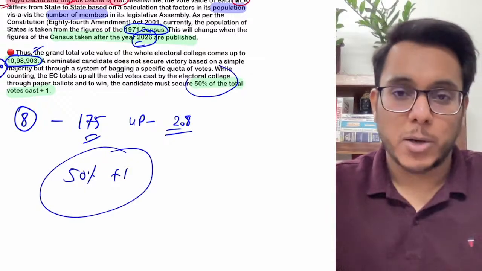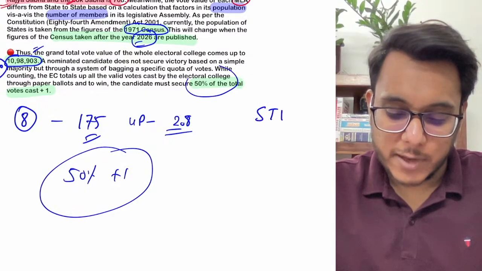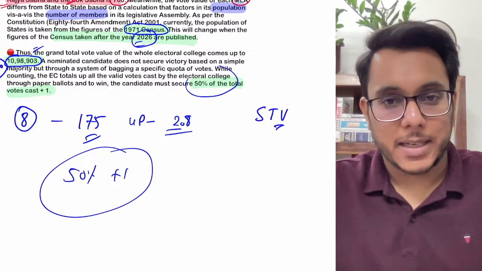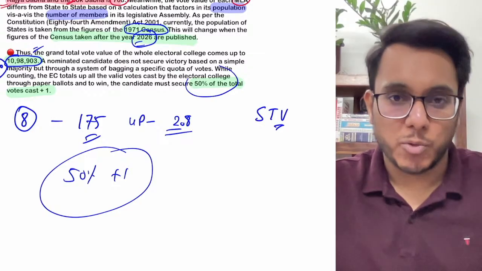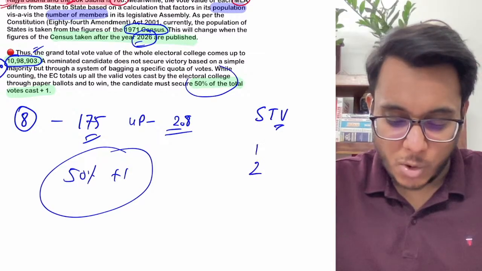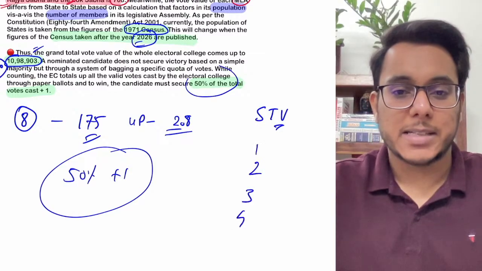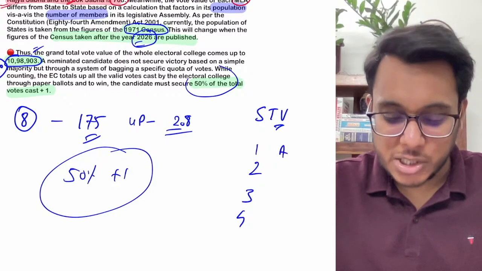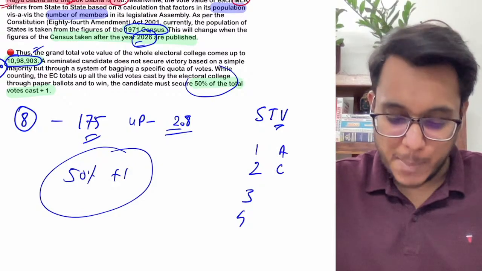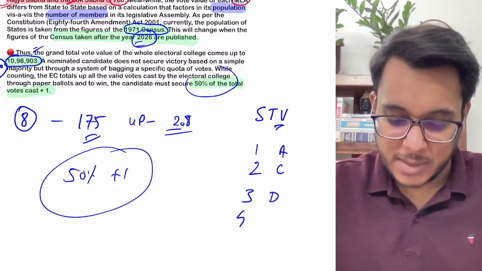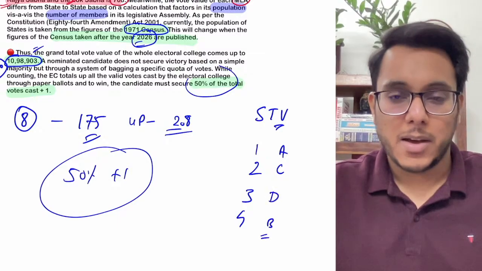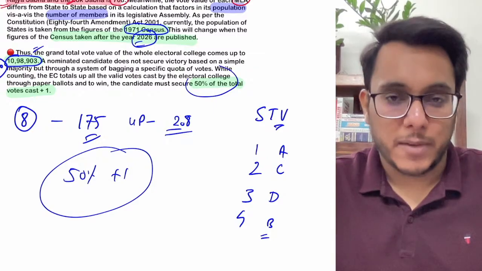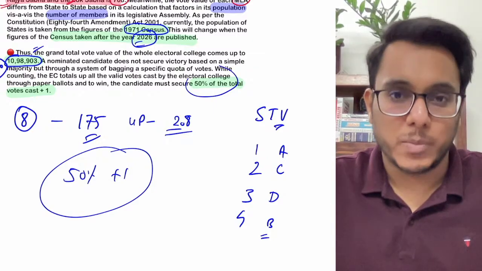Now guys, in the president's election we follow the single transferable voting system. In the single transferable voting system, every elector, that is the MP and the MLA, when they vote, will tell the preference order. Suppose there are four candidates, they will say that Mr. A is, let's say, first preference, Mr. C is second preference, Mr. D is third preference, and Mr. B is fourth preference. So everybody will choose the preference order for the people for whom they are going to vote.